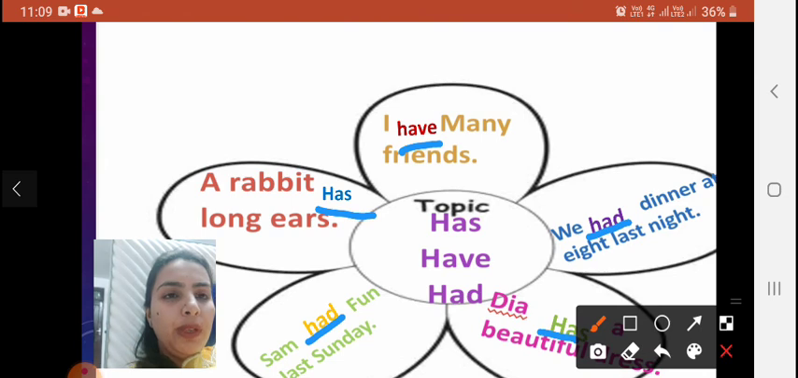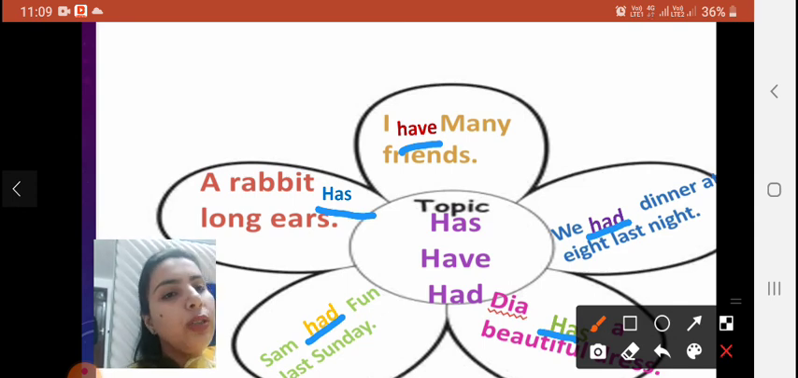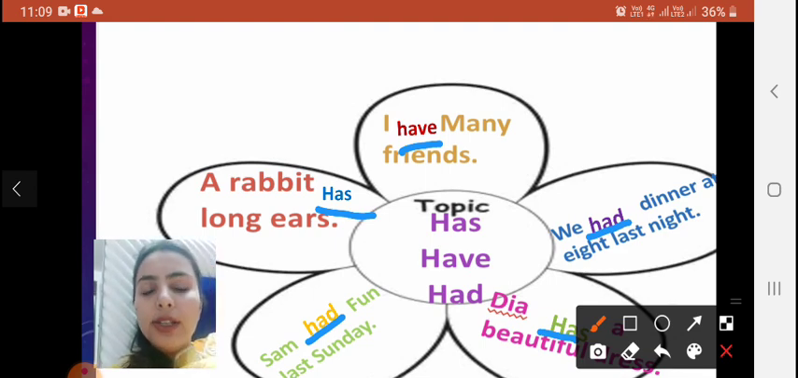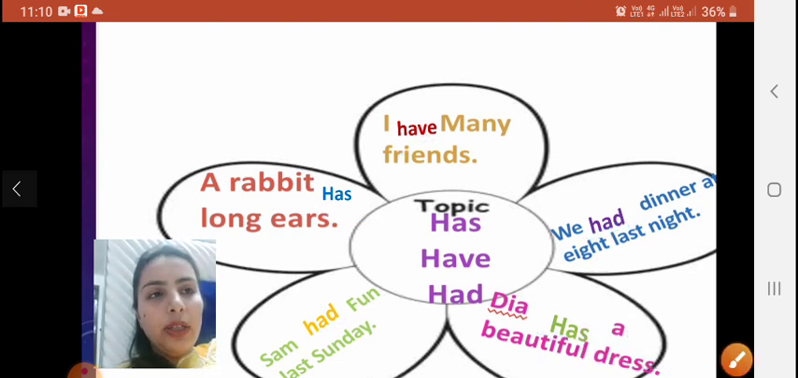Okay, I'm going to repeat one more time. I have many friends. We had dinner at 8 last night. Dia has a beautiful dress. Sam had fun last Sunday. And the last is a rabbit has long ears.